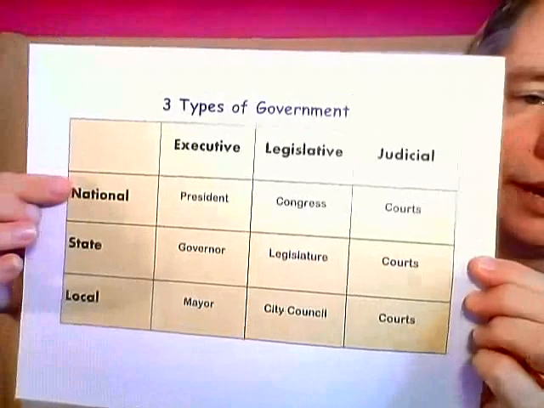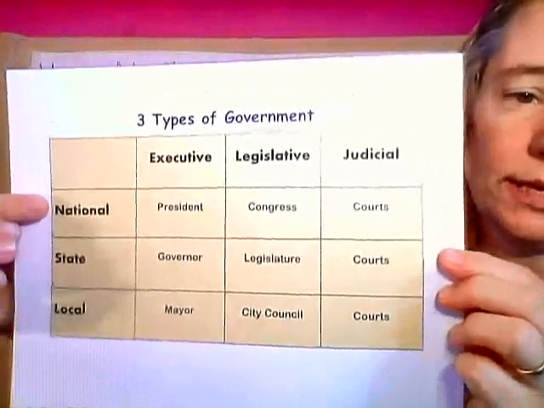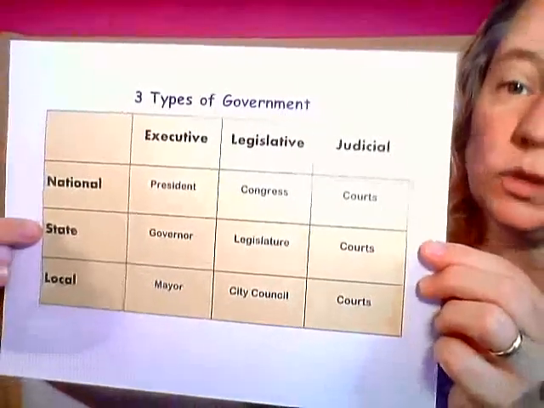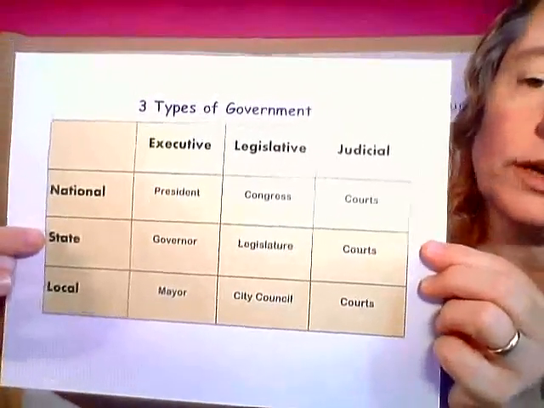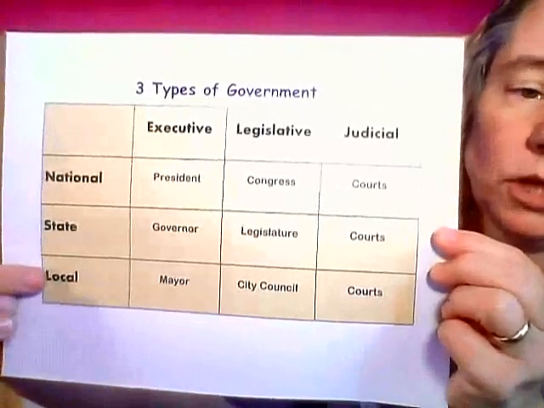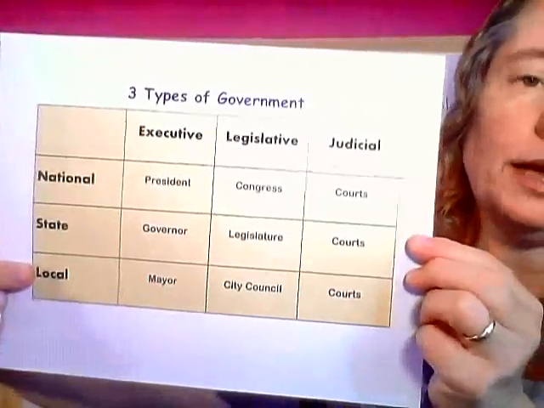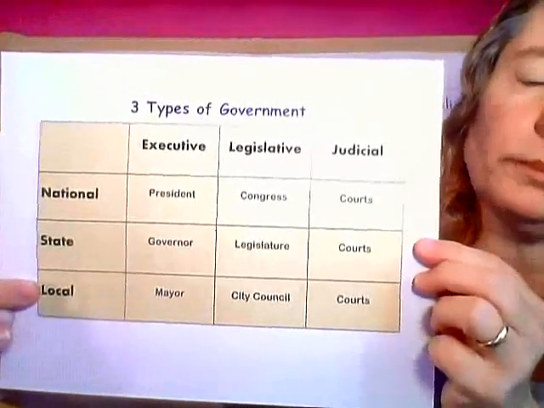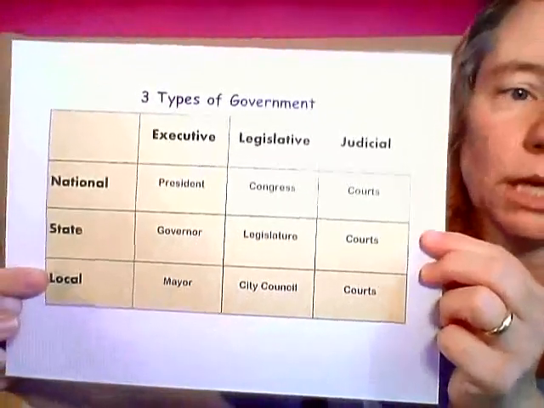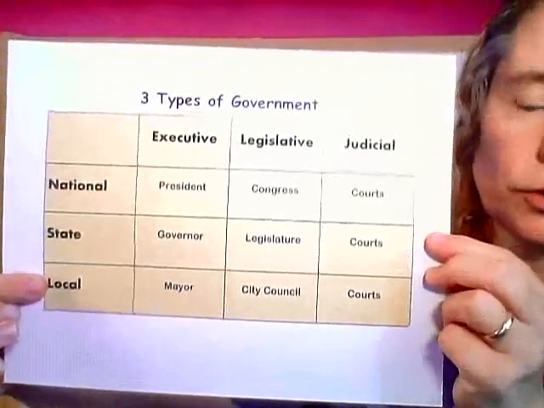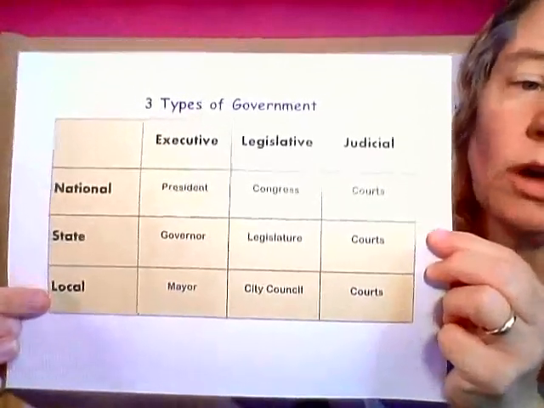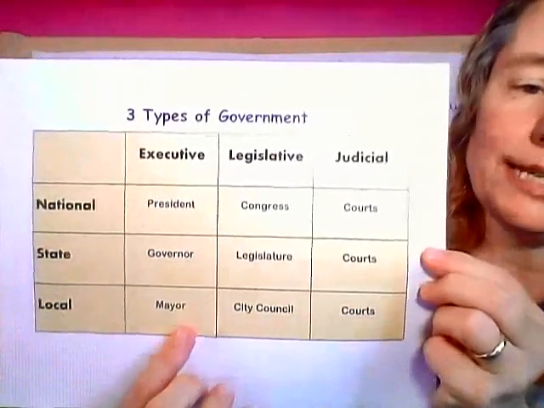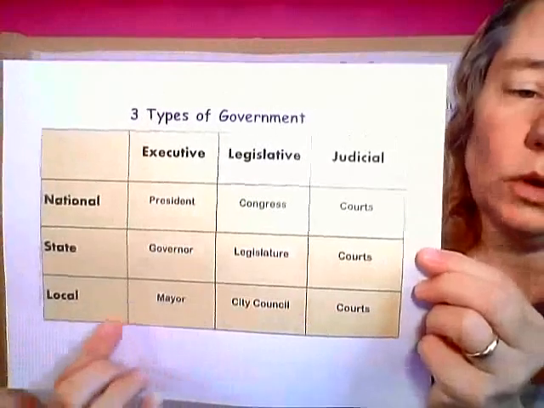So the executive branch in the United States of America is the president. The executive branch in the state, so we'll use Florida, is the governor. Our governor is Governor DeSantis. For the local, that would be all of the cities: West Palm Beach, Boynton Beach, Lake Worth, Wellington, Royal Palm Beach, Hypoluxo, Lantana, any of those. Those are all the local, and each one of them has a mayor. The mayor is the executive branch of the local government.